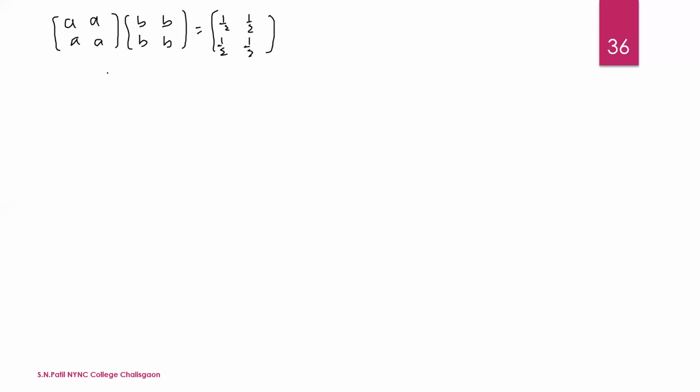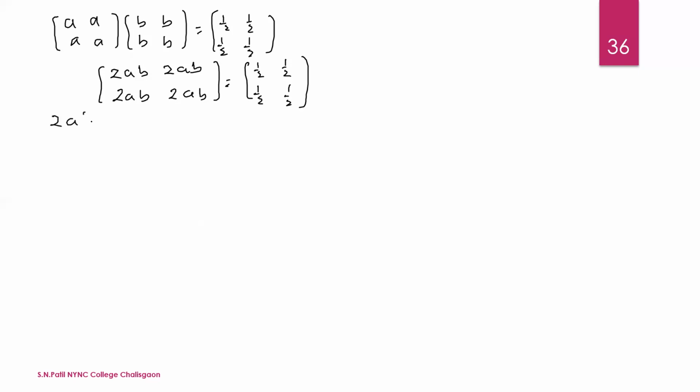Now the first row multiplied by the column is ab plus ab, that is 2ab. Similarly for the others, we get 2ab each. So 2ab is equal to 1 by 2 in every entry. Equate both sides: all the elements of both sides are the same, so we consider 2ab equal to 1 by 2.